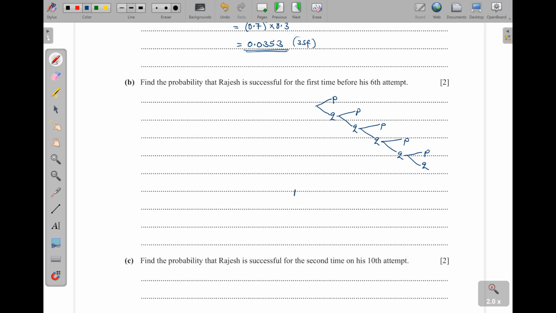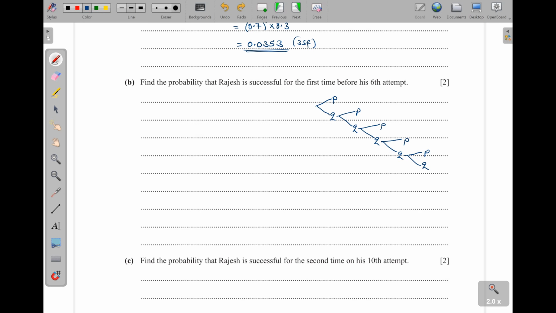Now, for less than 6, this person can succeed on the first one, on the second one, on the third one, on the fourth one, on the 5th one, all of those. But do you realize that there is one scenario that we have left out? It is this one, when all of them have failed.